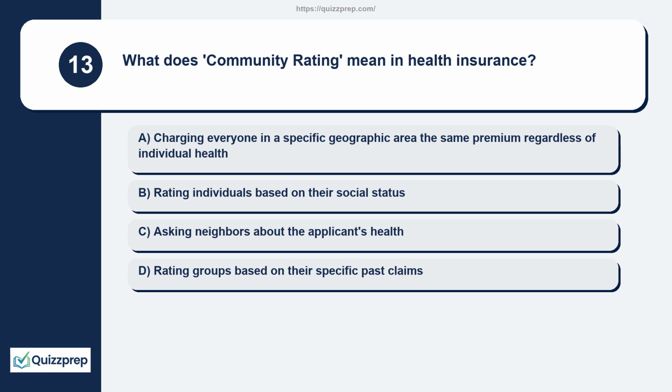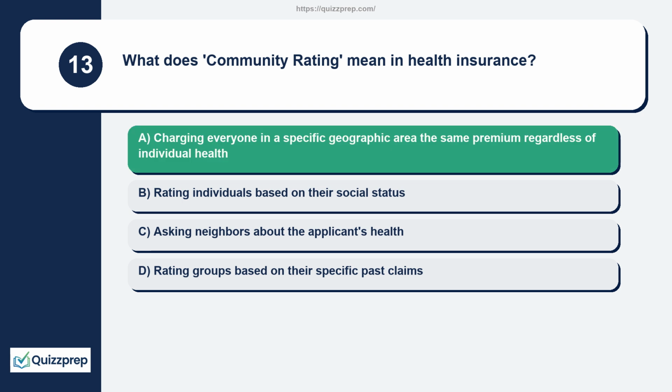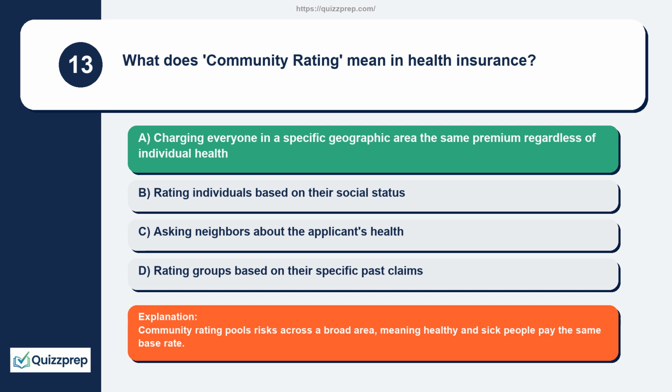Question 13. What does community rating mean in health insurance? Charging everyone in a specific geographic area the same premium regardless of individual health. Rating individuals based on their social status. Asking neighbors about the applicant's health. Rating groups based on their specific past claims. Community rating pools risks across a broad area, meaning healthy and sick people pay the same base rate.